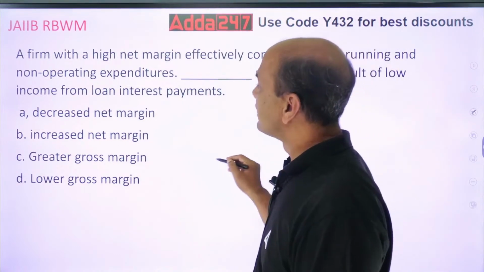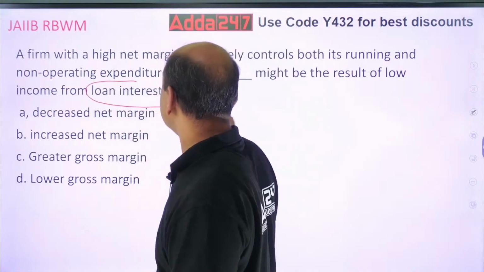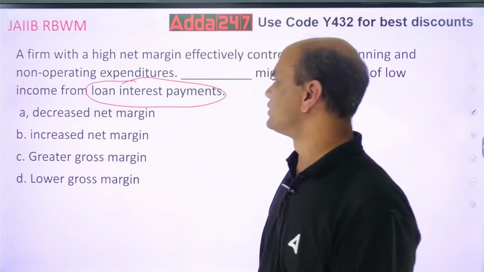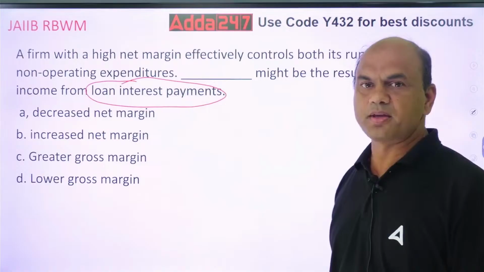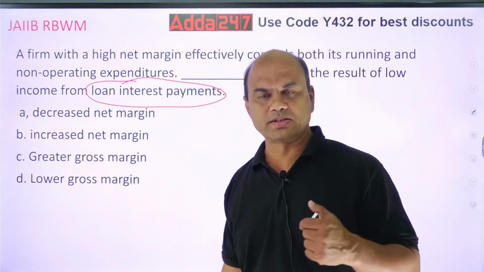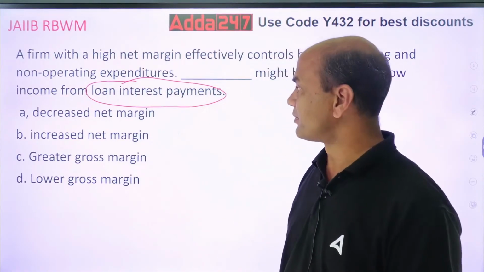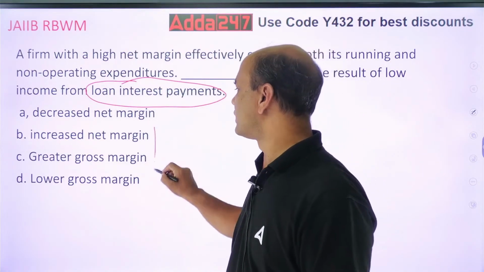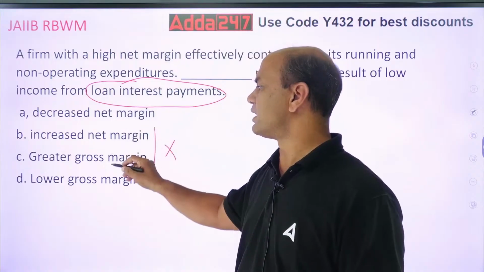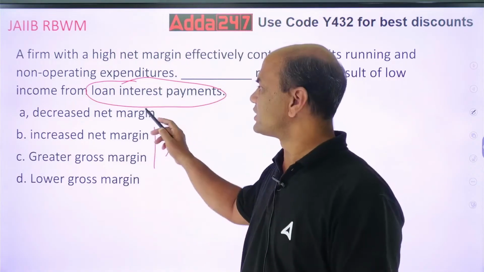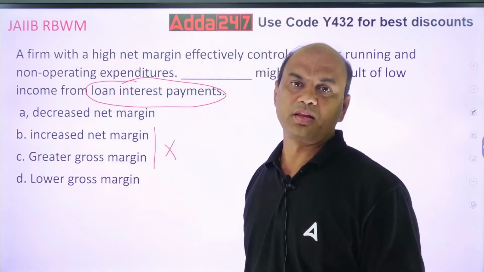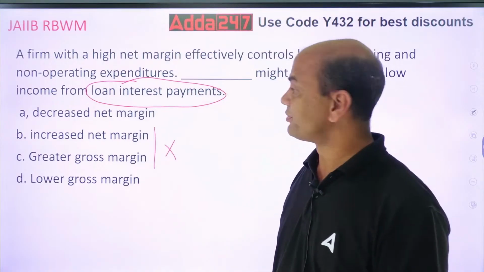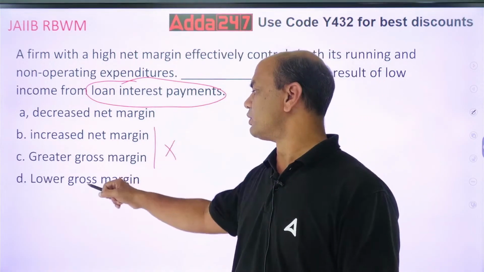If I'm getting less margin, this will reduce what? So now look at this. Obviously increased and greater are out. The answer is obviously A or D. Which one then? Decreased net margin or lower gross margin?